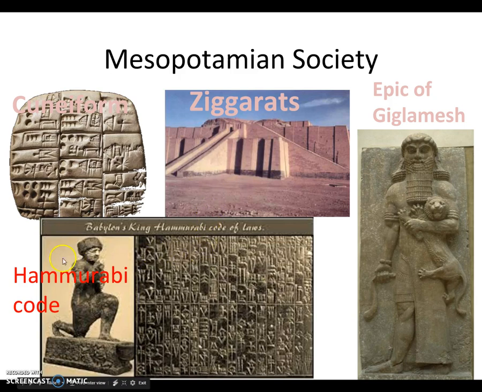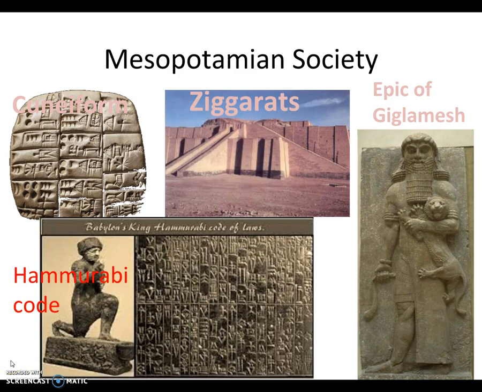One of the biggest came from the Babylonians, which is known as the Hammurabi Code. This is considered one of the first written government systems in the world. And then we also have the Epic of Gilgamesh, which is an epic poem. It's considered one of the earliest writings that we have of poetry.